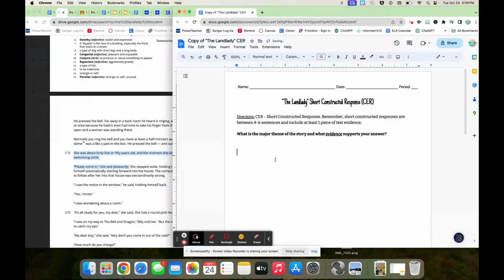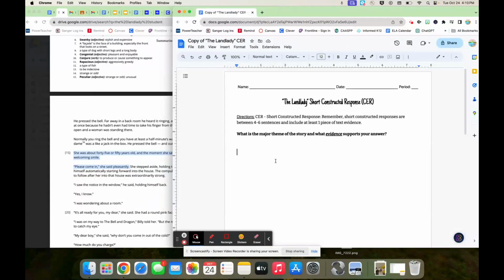Okay, first things first, claim. What is a claim? I've talked to a few of you about this, and last year you did RACES responses, which is restate and answer, and claim is just another word for that. So claim is what you're stating, it's what you're going to prove in your response.